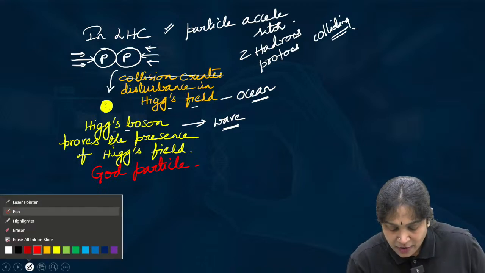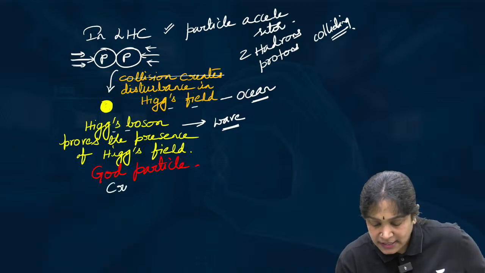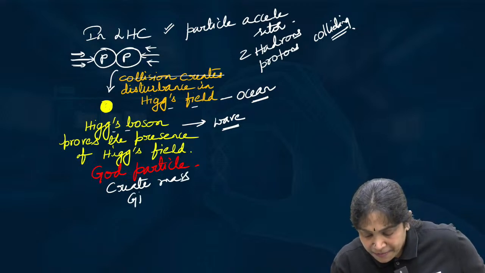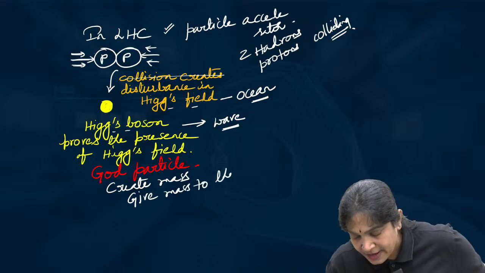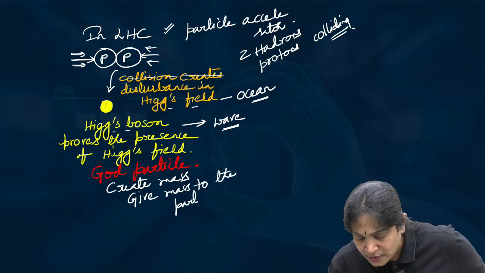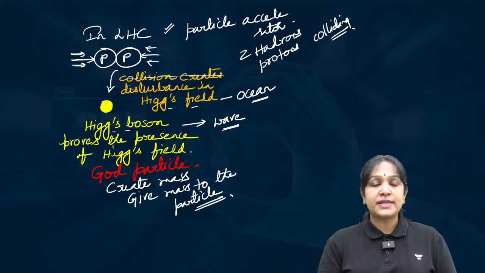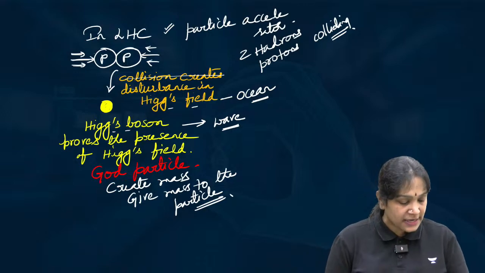Why is this called the God particle? Because it will create mass, or it will give mass to the particles. Therefore, it is called the God particle. That is a fancy name, but it is called the Higgs boson because Peter Higgs proposed this. I hope it is clear.